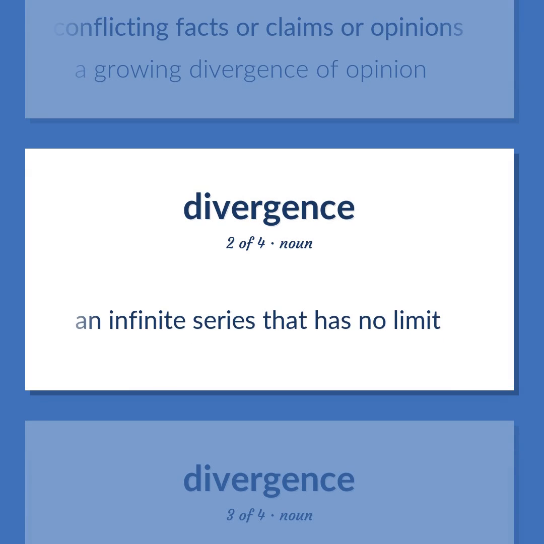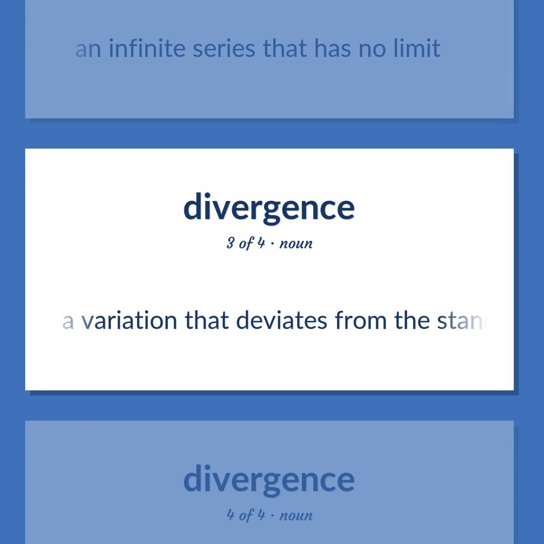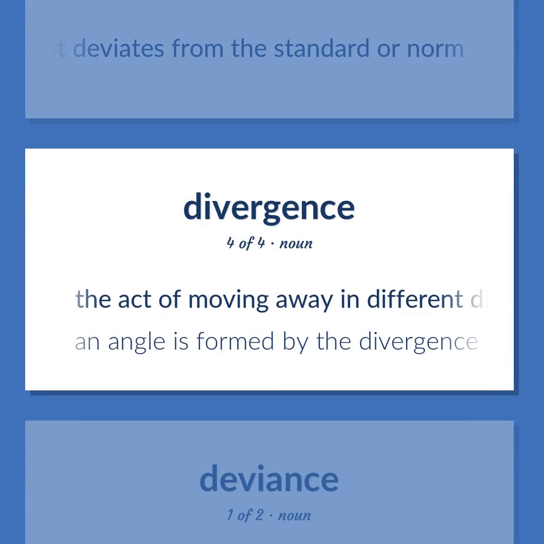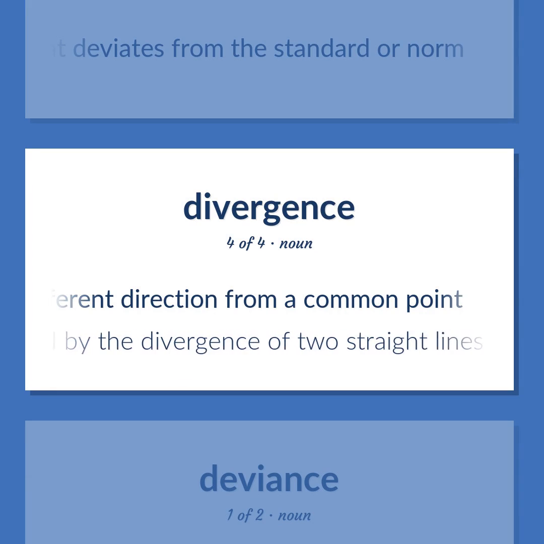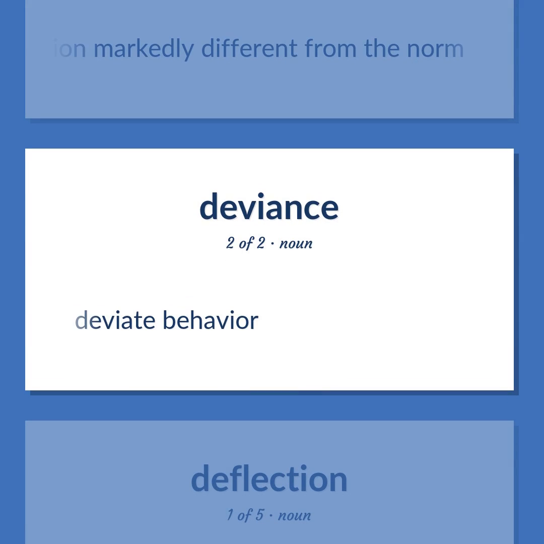An infinite series that has no limit. A variation that deviates from the standard or norm. The act of moving away in different directions from a common point. An angle is formed by the divergence of two straight lines. A state or condition markedly different from the norm. Deviate behavior.